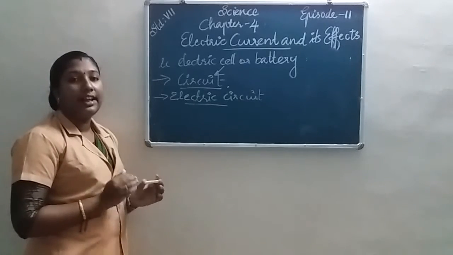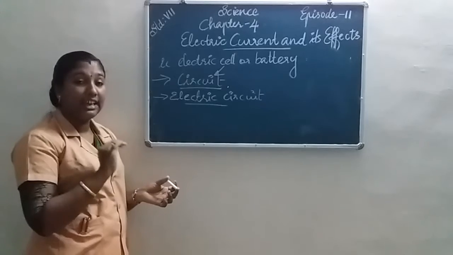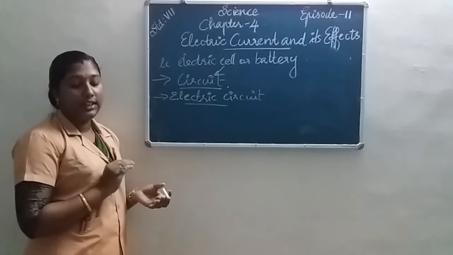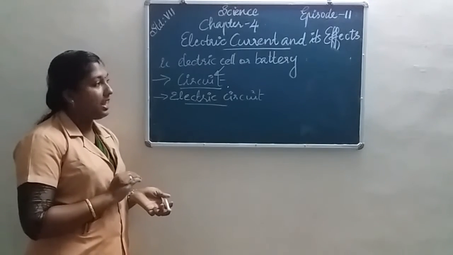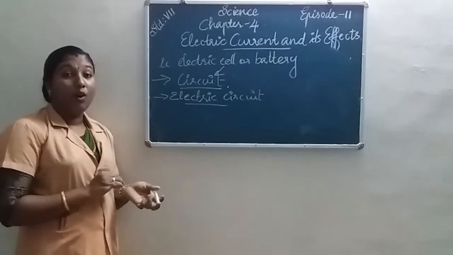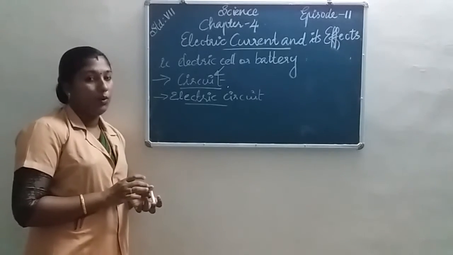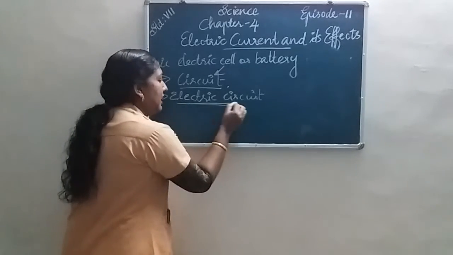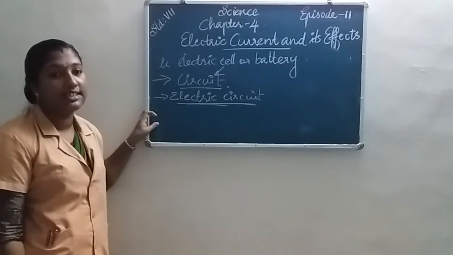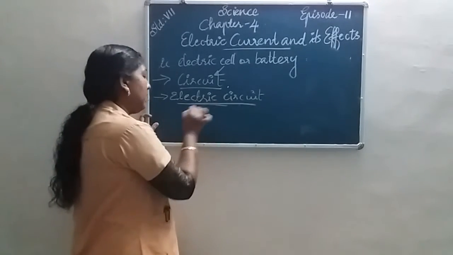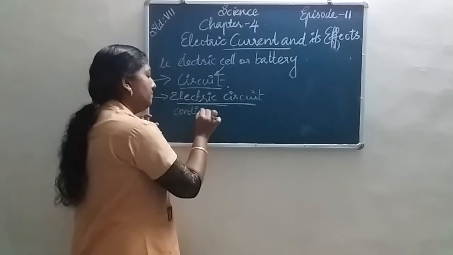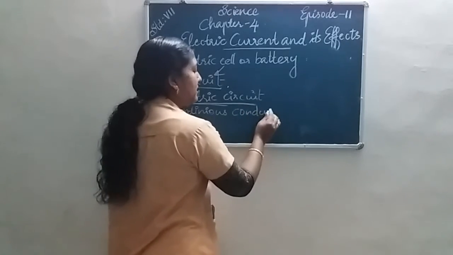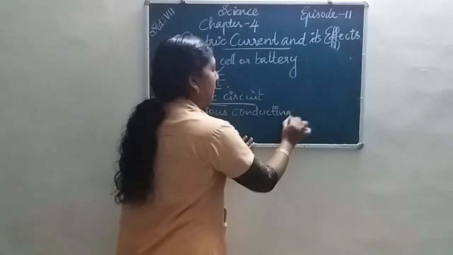A continuous conducting path between two terminals of a cell or a battery along which an electric current flows is known as an electric circuit. What do you mean by an electric circuit? An electric circuit is a continuous conducting path.